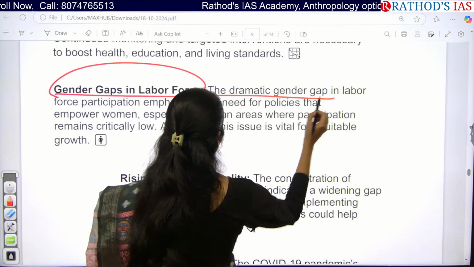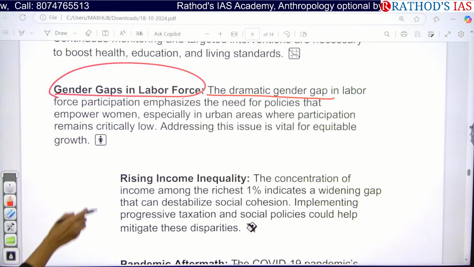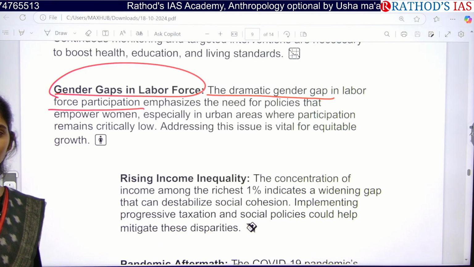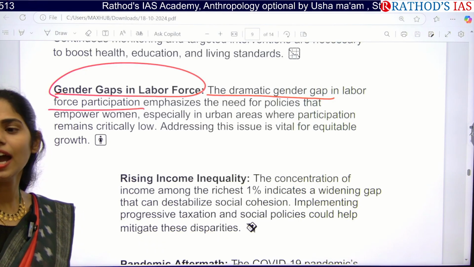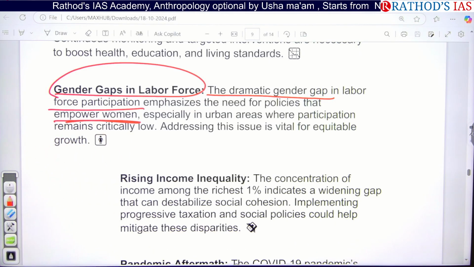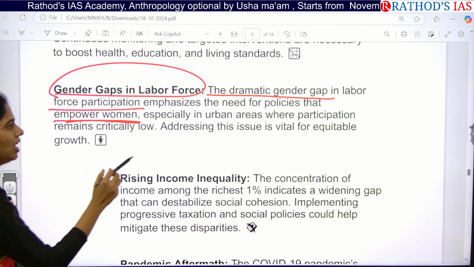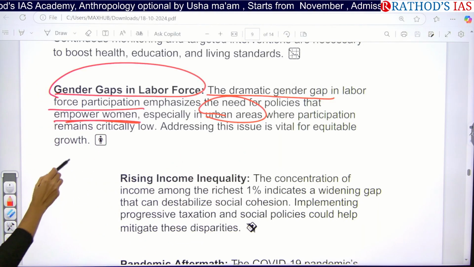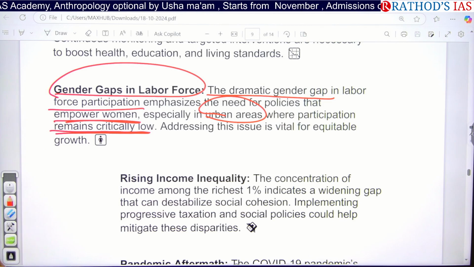So here there is a dramatic gender gap in labor force participation, which says that we need to target gender budgeting and focus on gender policies that empower women. Especially in urban areas, there is very low participation of women, so we have to address the issues of urban areas.